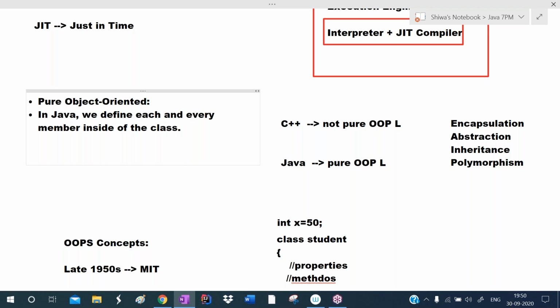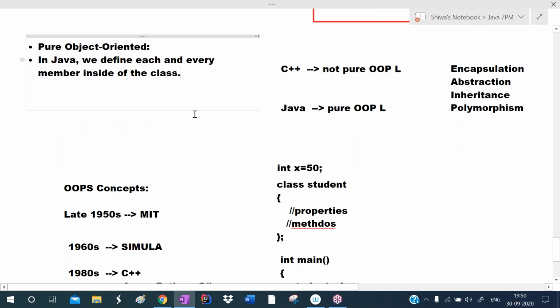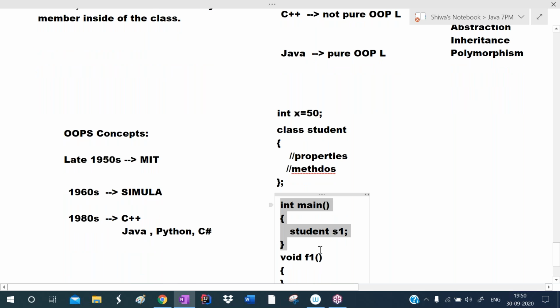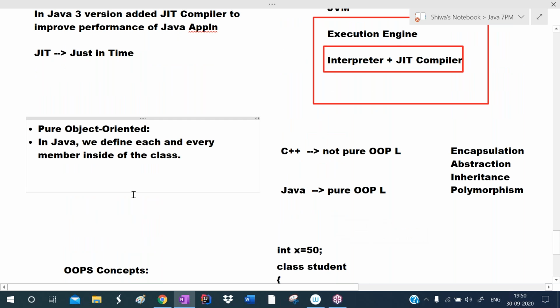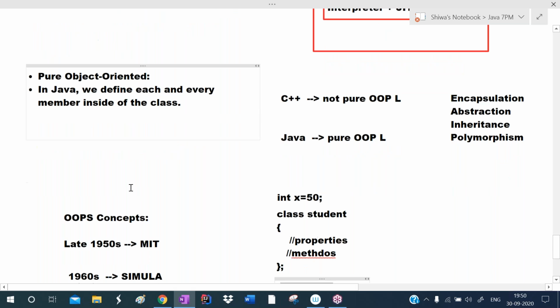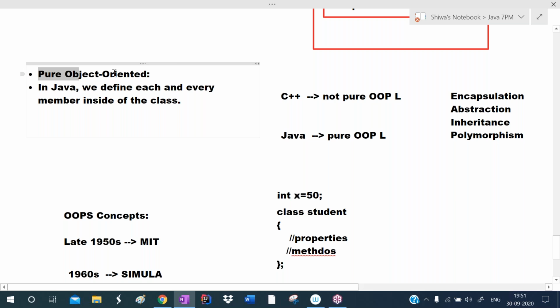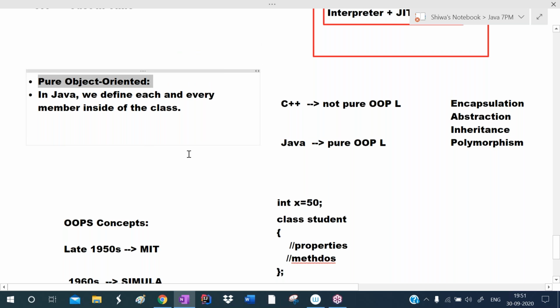That's why we call Java a pure object oriented language: we define each and every member inside of the class, including the main method. The main method we also write inside of the class only. Each and every variable we declare inside of the class only, and each and every method we define inside of the class only.